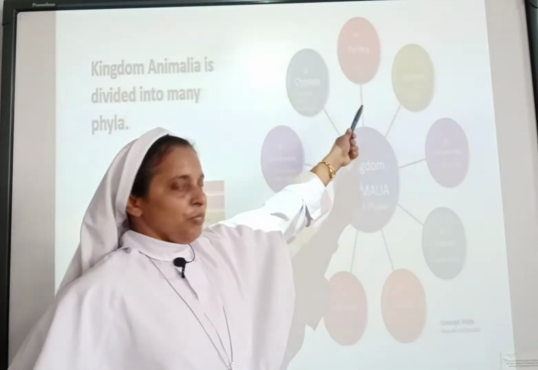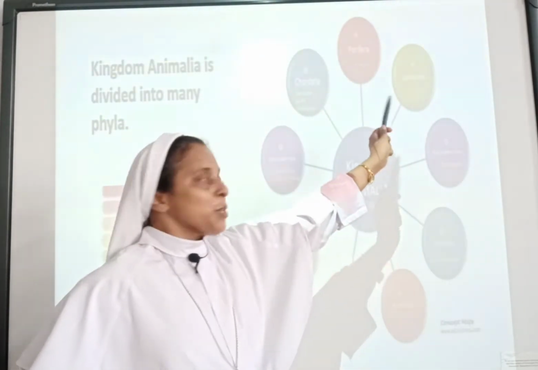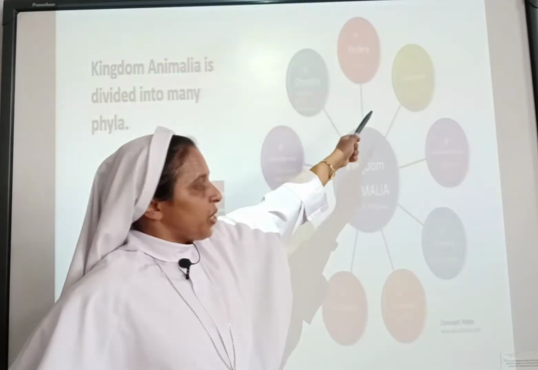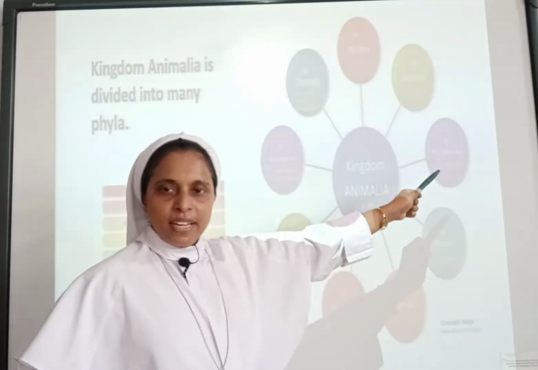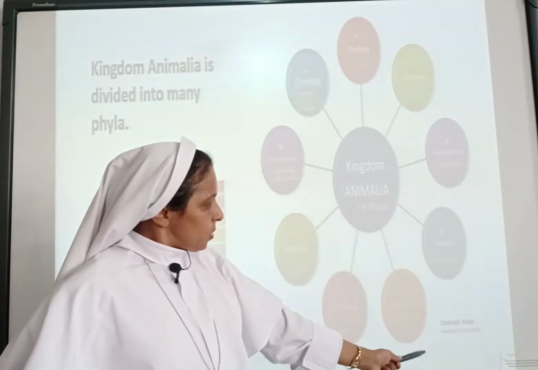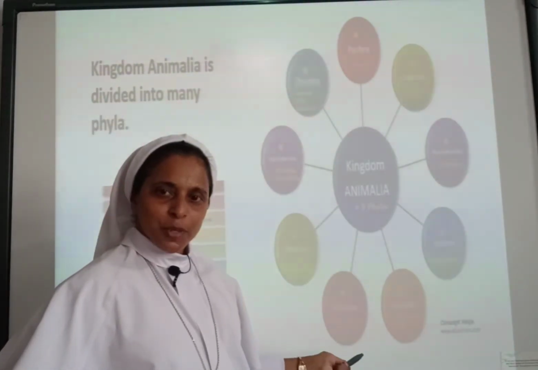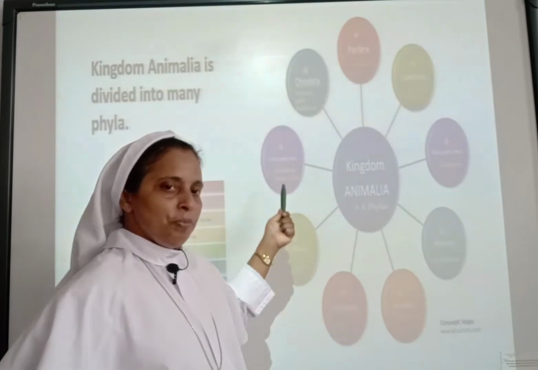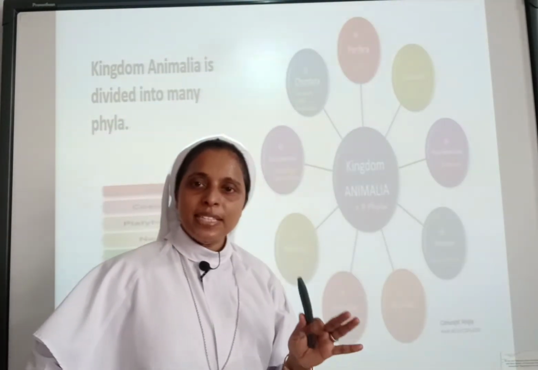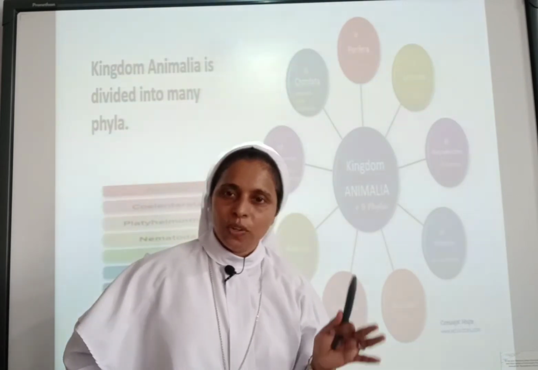Once again, let me repeat it. Porifera, then the next phylum is Coelenterata, and the next phylum we will be learning about is Platyhelminthes, then Nematodes, Annelida, Arthropoda, Mollusca, Echinodermata and Chordata. So animals are divided based on these phyla.